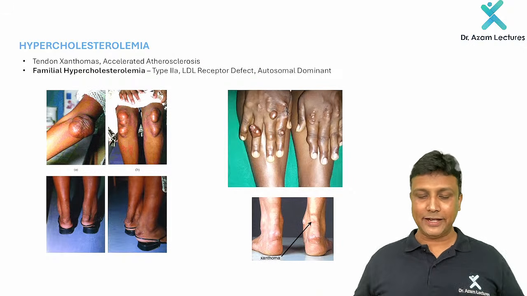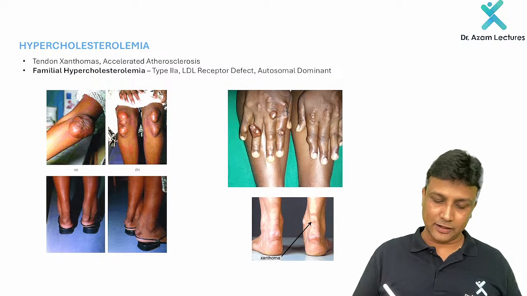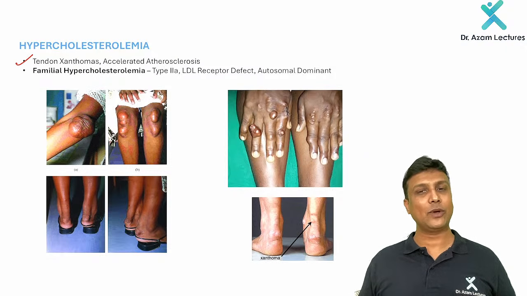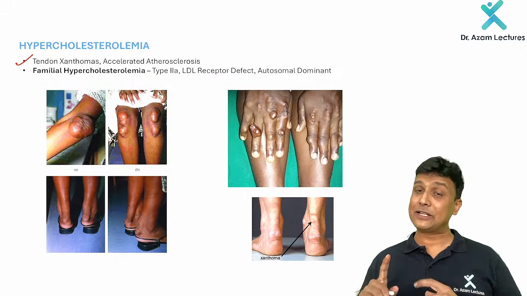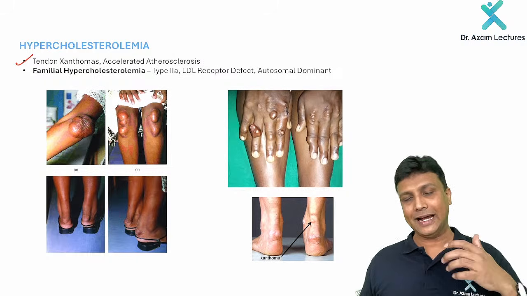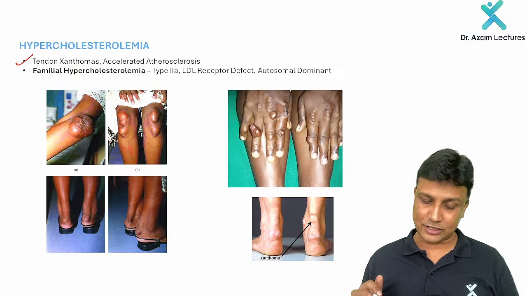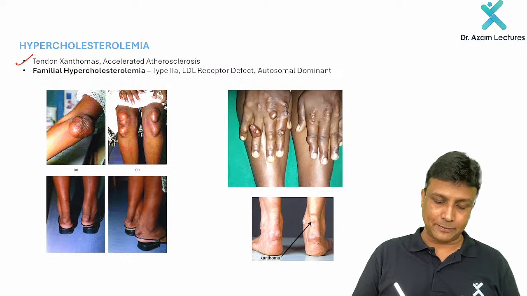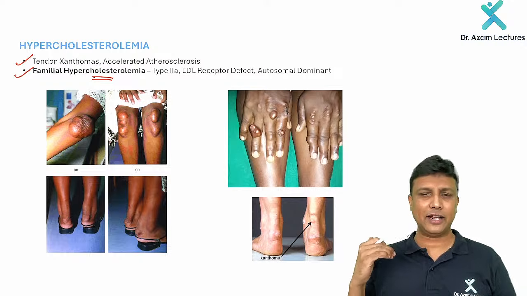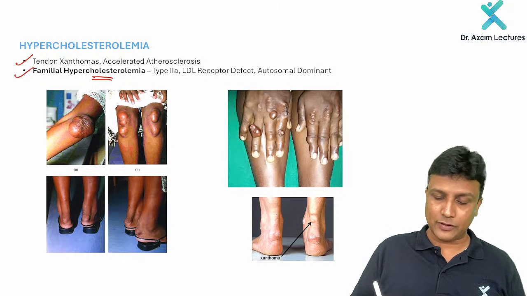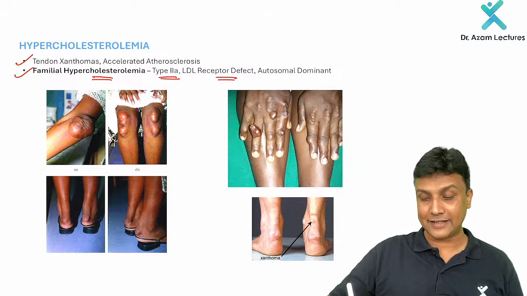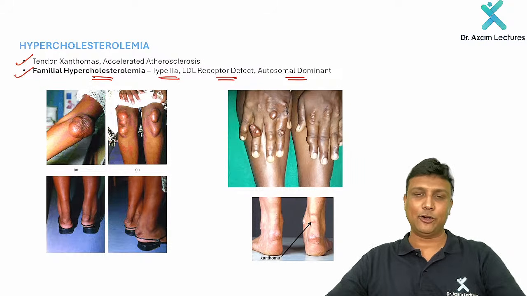In hypercholesterolemia, remember there will be tendon xanthomas, and accelerated atherosclerosis will occur. Tendon xanthomas, please look at the pictures very carefully. There will be accumulation of fat over there. Tendon xanthomas will occur, as well as accelerated atherosclerosis. Now, for hypercholesterolemia, the example here is familial hypercholesterolemia. Which type does it include? I hope you know the different types. Type 2A is included here. And what is the defect here? LDL receptors are defective. And remember, it is an autosomal dominant condition.